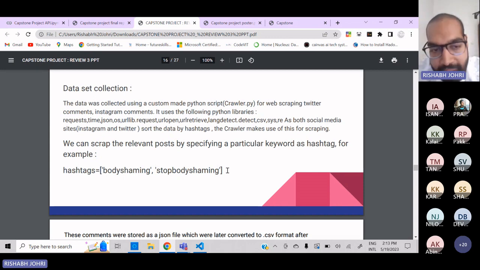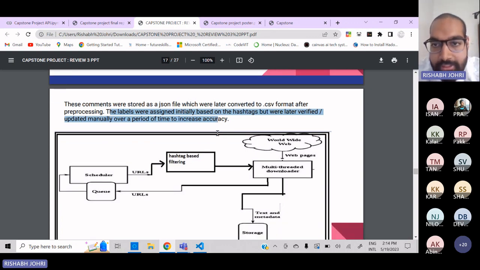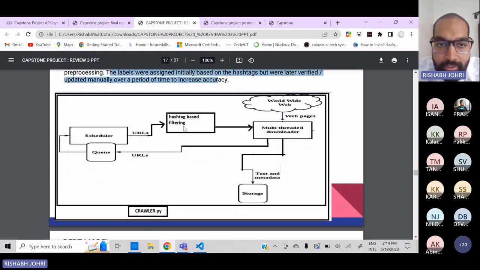To rectify that, I had roughly 6 months to make this project, so I manually and painstakingly verified each and every label, even after using the hashtag approach, so that it's more accurate. Now, this is the general structure of the crawler. As you can see here, it's mainly using hashtag based filtering.